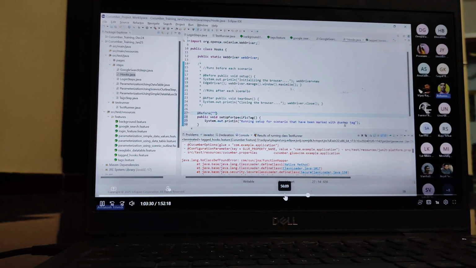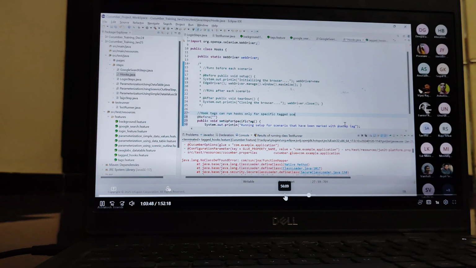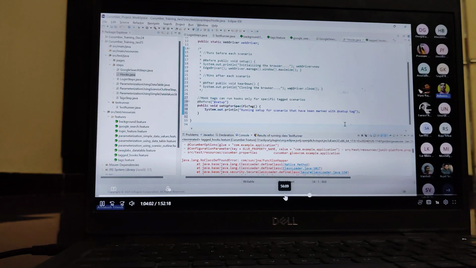Hook tags can run hooks only for a specific tag scenario. So for which tag, guys? Specify the tag name like setup. So here you can specify that tag @setup. So this is called a hook tag.